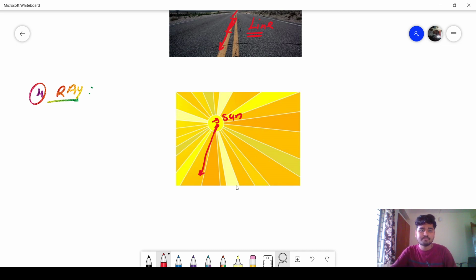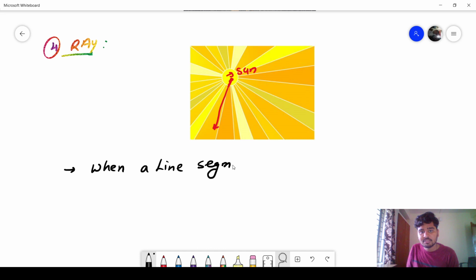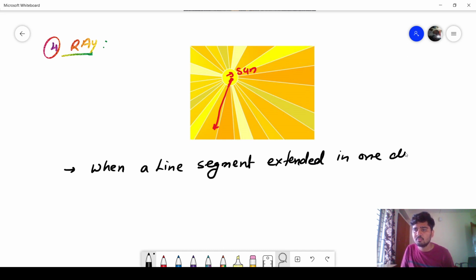So here I will write the meaning of this one. When a line segment is extended in one direction, only one direction, not both directions, a ray is obtained.